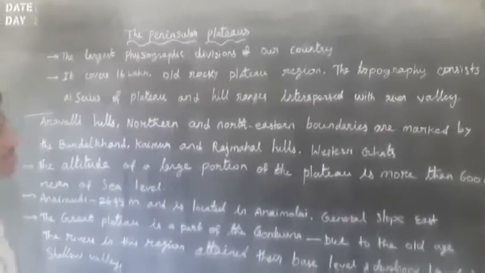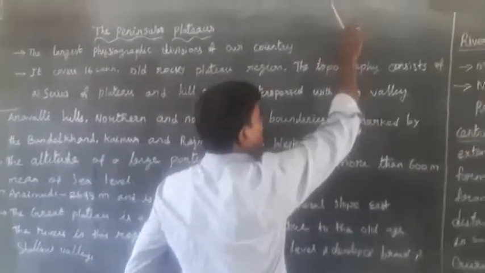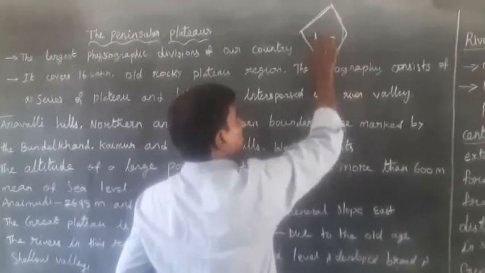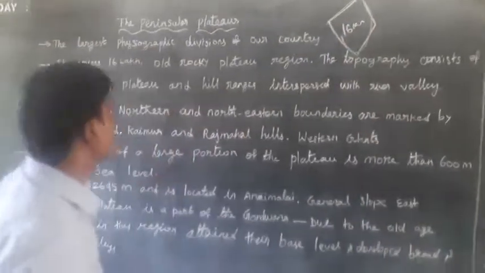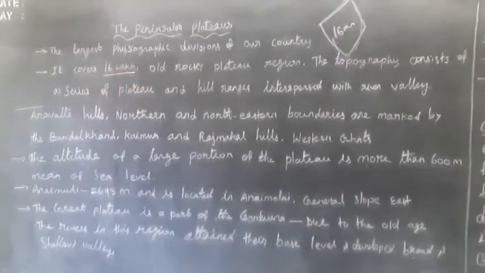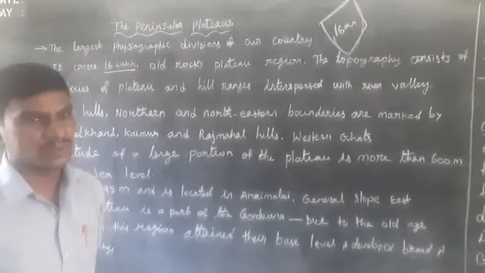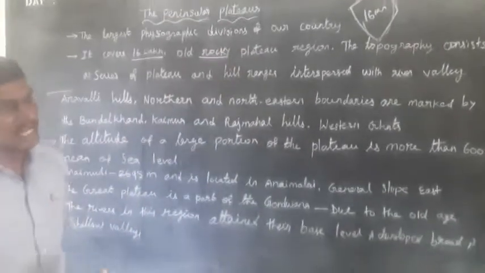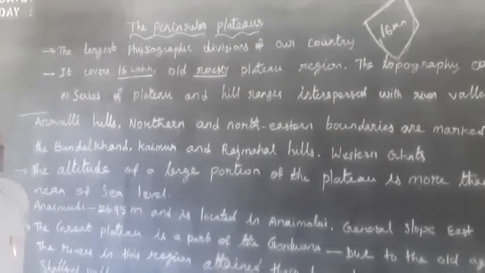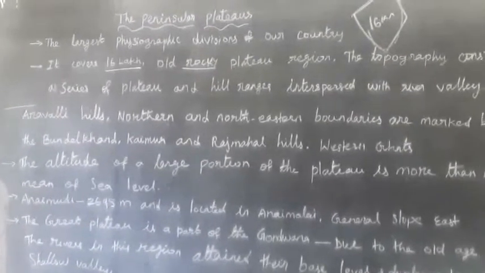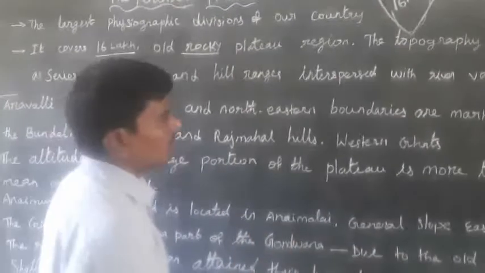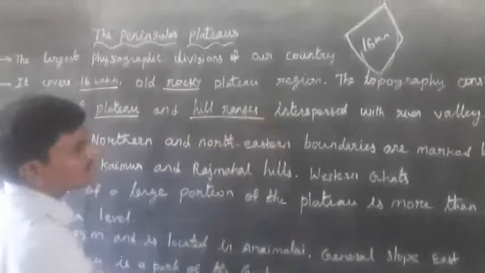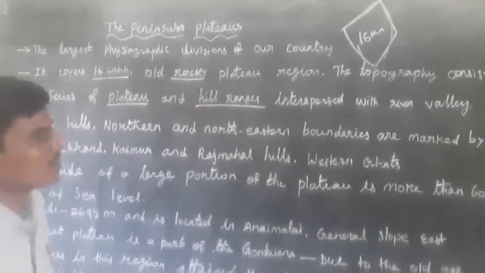The Peninsula Plateaus, triangle shaped, covers a total area of 16 lakh square kilometers. It is an old rocky plateau region. Old rocky means the Aravallis, the oldest fold mountain regions. The topography consists of a series of plateaus and hill ranges intersected by river valleys.